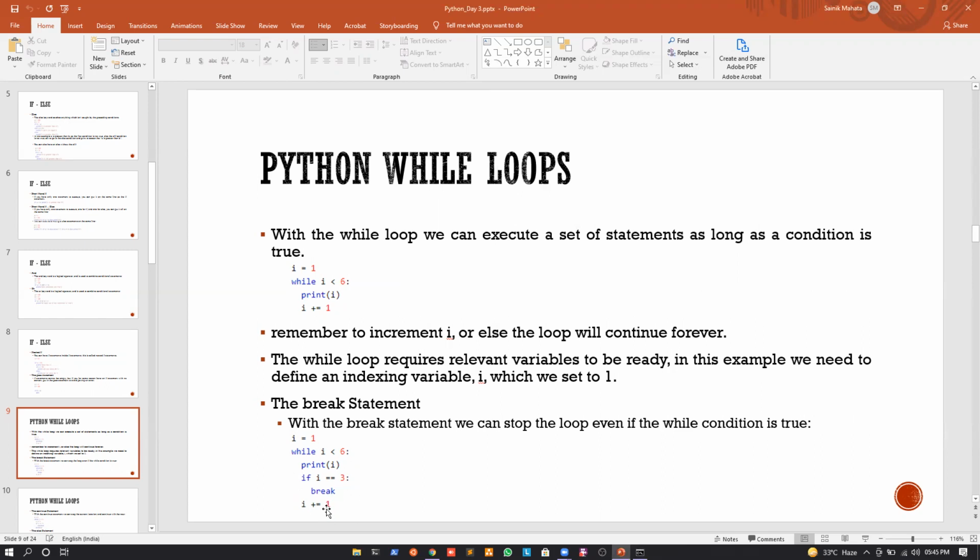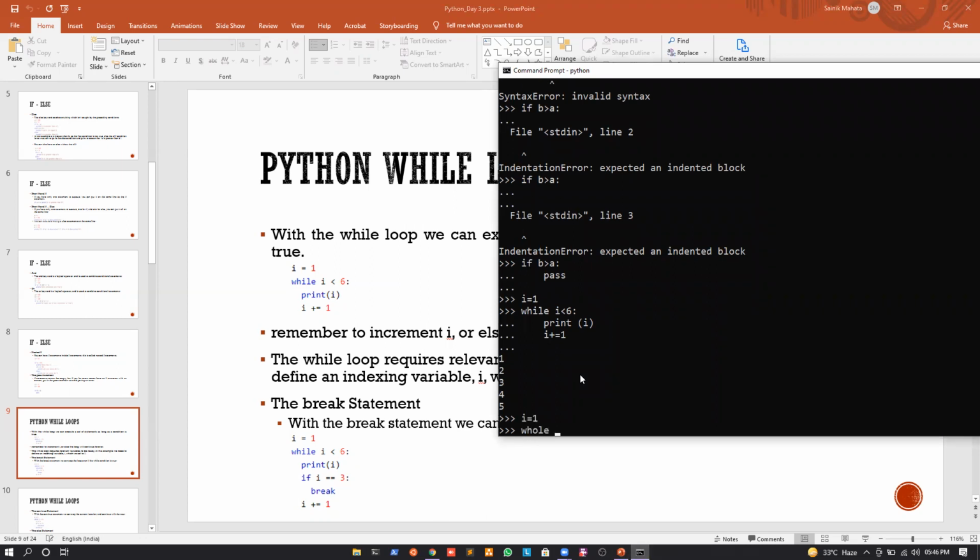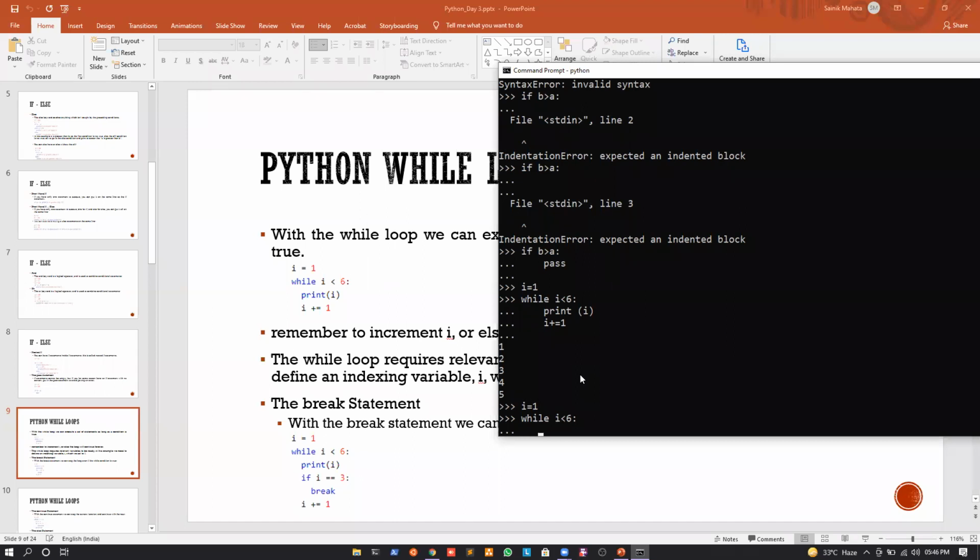Now what's the function of a break statement? Let us understand. Okay, so let us see this example. So again, if I write I equal to 1, I will write while I is less than 6. What I will do, I will first and foremost print the value of I.